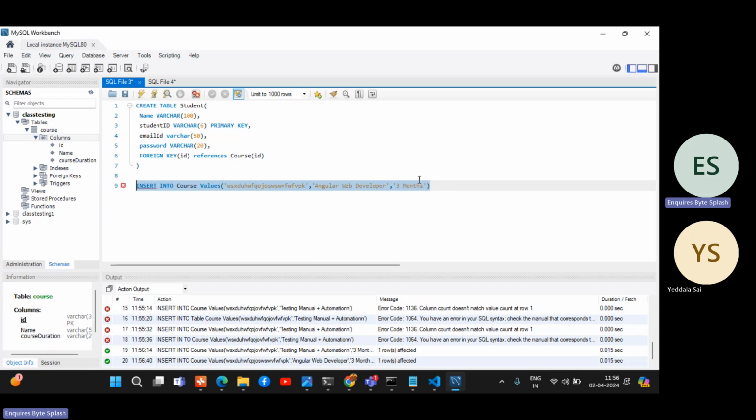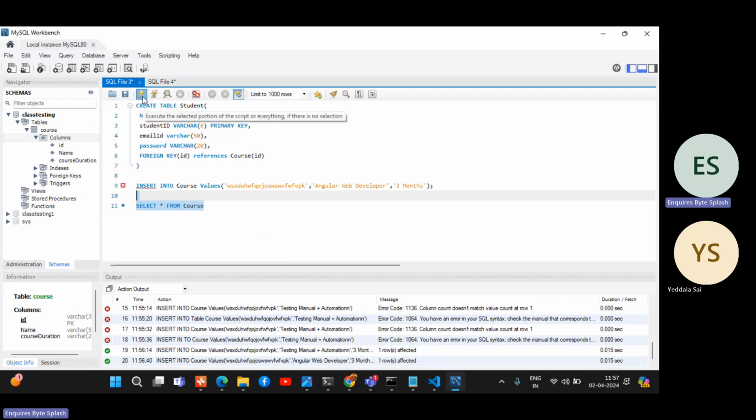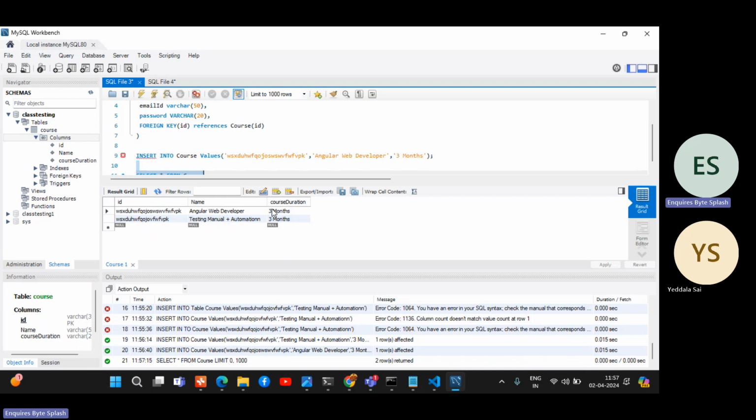Now I want to see all the courses. We can select data from here. Select star from course means we'll get all the courses. While a student joins in the LMS registration dashboard, all the courses will be listed with the help of this table, means this query, select star from. Whatever courses we have will be shown, and you can select that course, right?